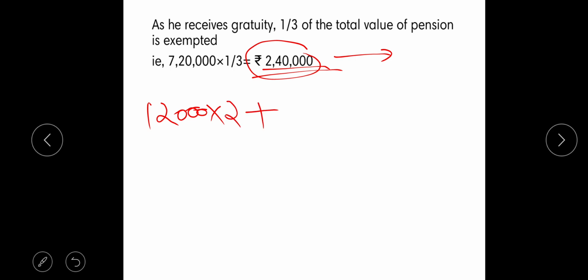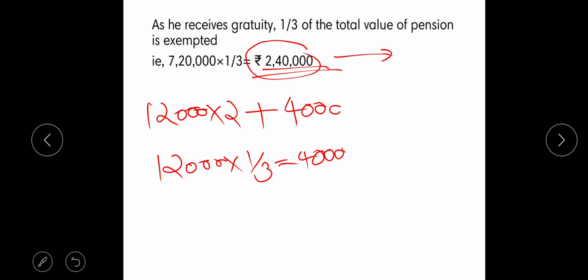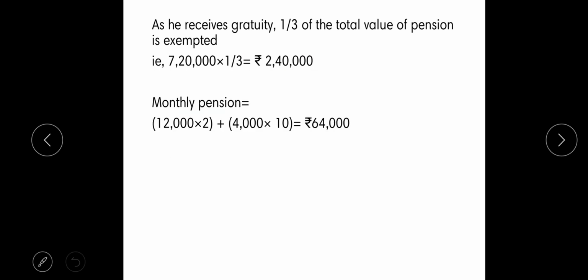And for the remaining months, as he commuted 2/3 of the pension, he will only get 1/3 of the monthly pension, so that is 4,000. So Mr. Ram is entitled to get 4,000 for the remaining 10 months from 1st June to 31st March. So this gives the uncommuted pension, that is 64,000. So we have found all the necessary amounts to find the taxable portion of pension.